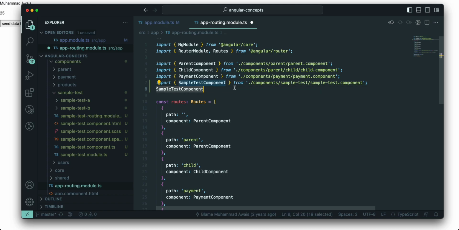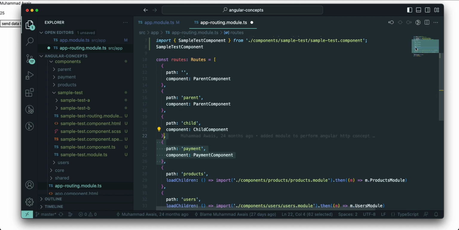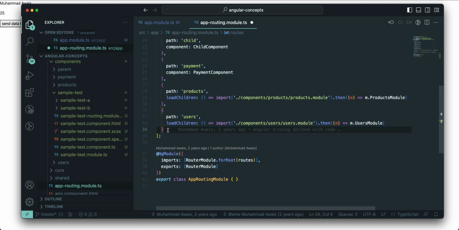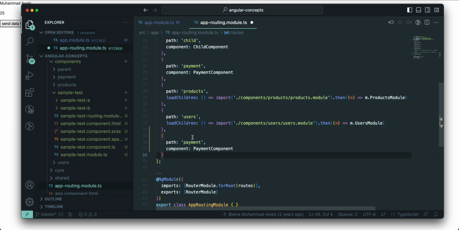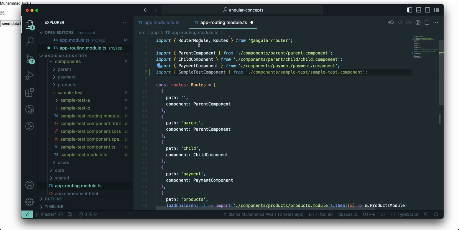With the sample test component, I'm also defining my new route, my new path, so that I can assign it to my browser.